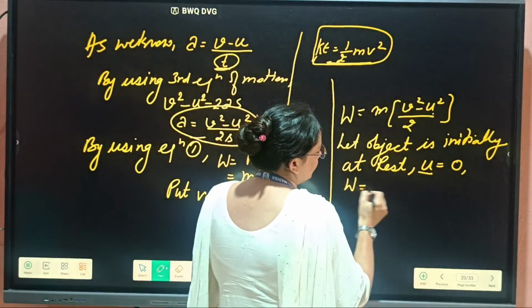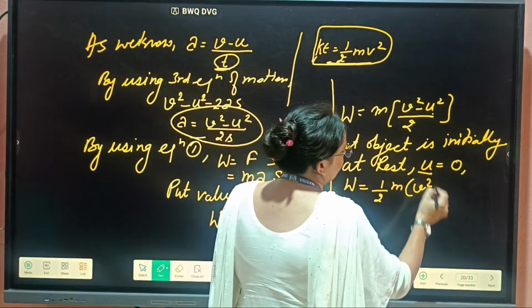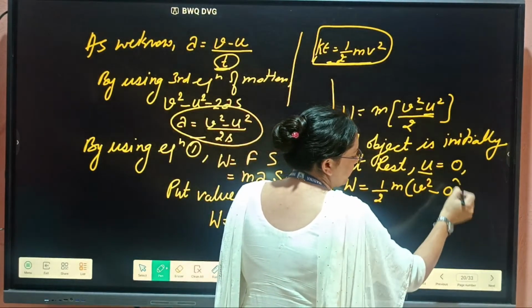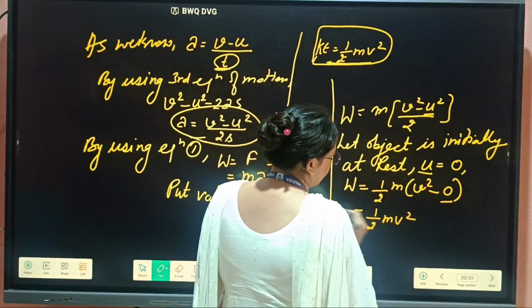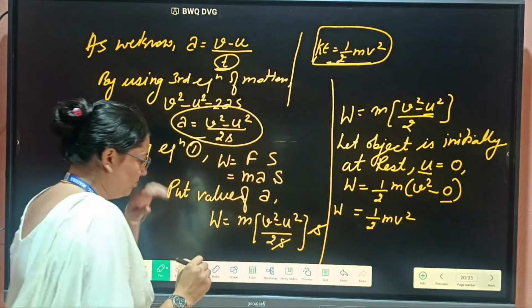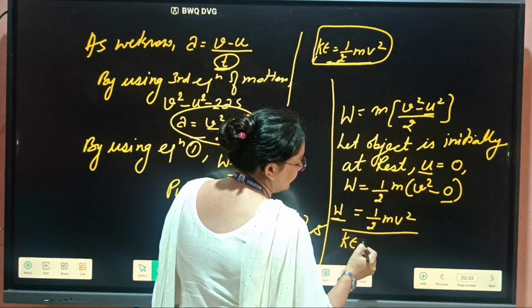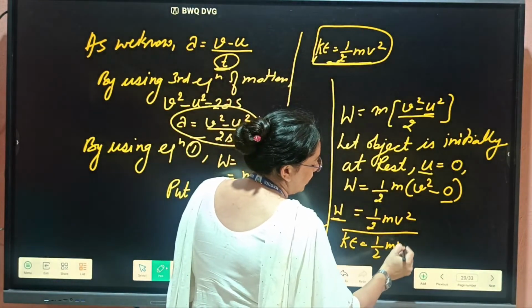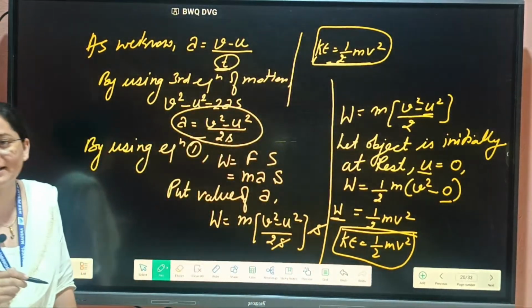Then work done becomes half m, v square minus u square, with u equal to 0, so half m v square is left. Work done is stored in the form of kinetic energy. Kinetic energy is half m v square. Like this we can find the kinetic energy.